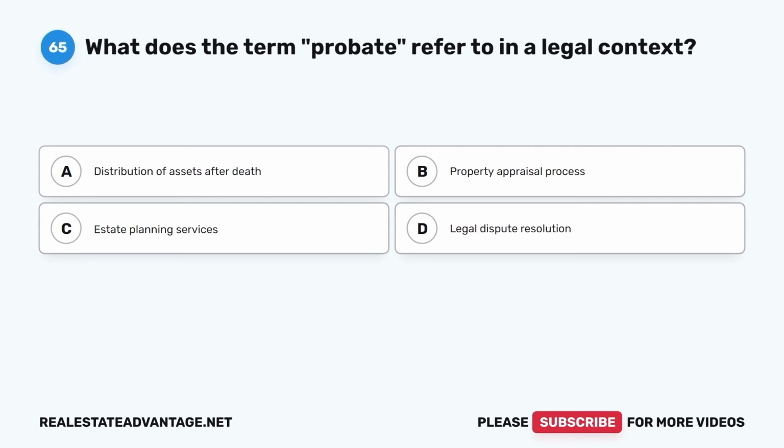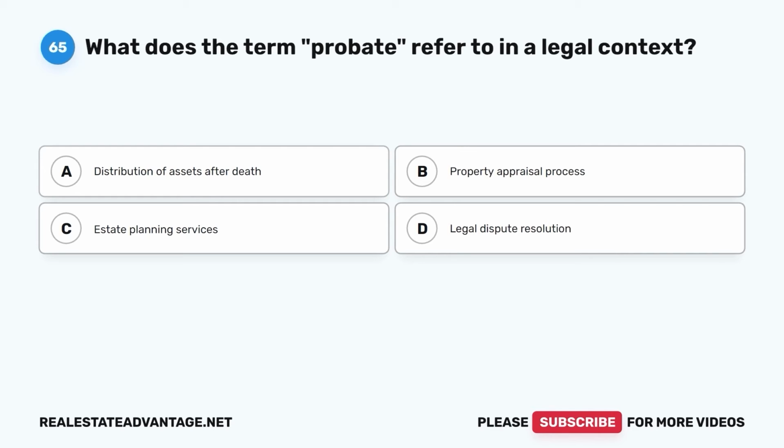Question 65. What does the term probate refer to in a legal context? A. Distribution of assets after death. B. Property appraisal process. C. Estate planning services.